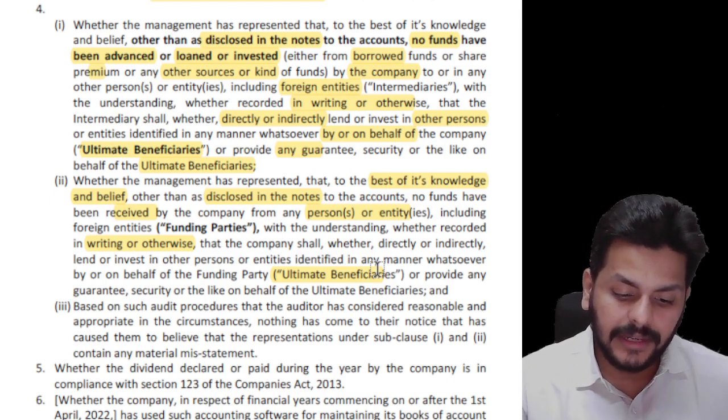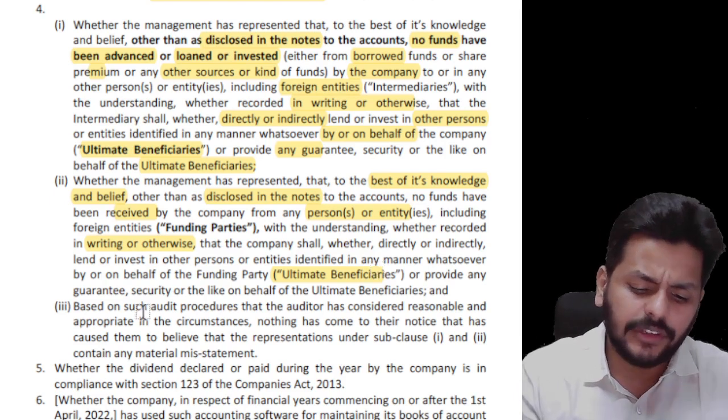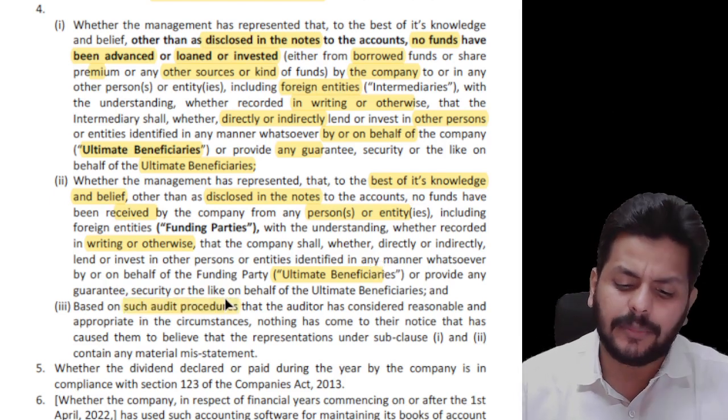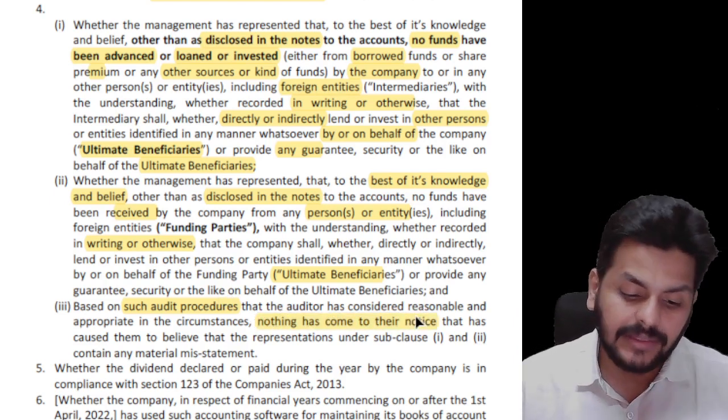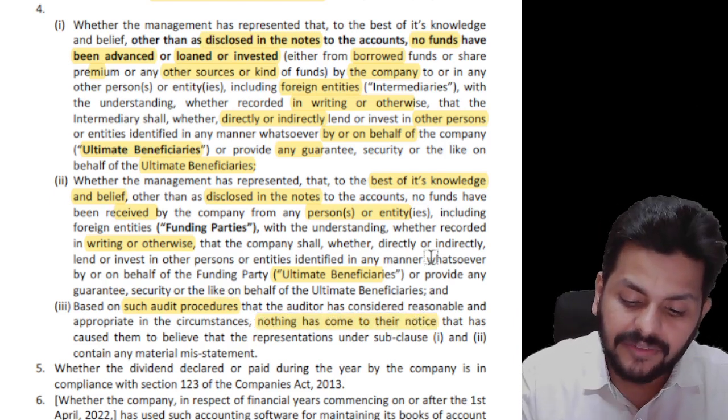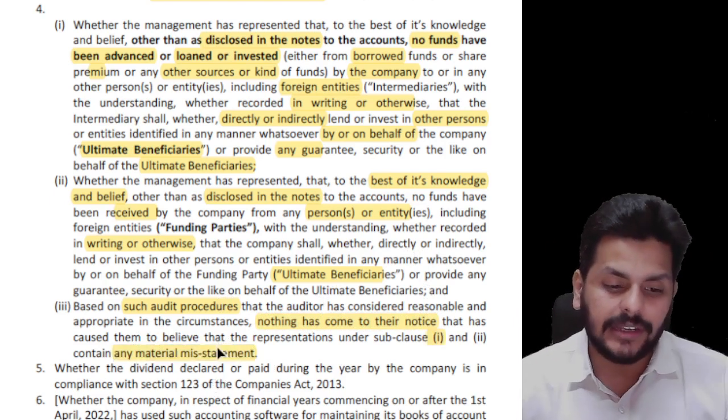Okay, and then based on such audit procedures that the auditor has considered reasonable in the appropriate circumstances, nothing has come to the notice that could have caused them to believe the representations under clause 1 and clause 2 contain any material misstatement.